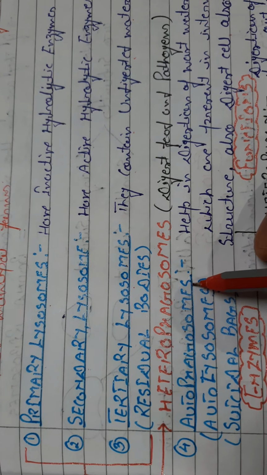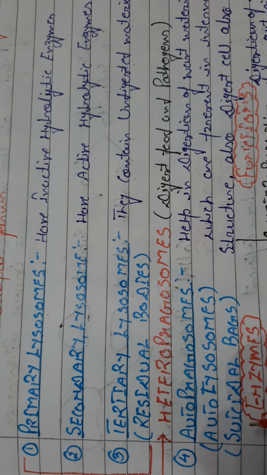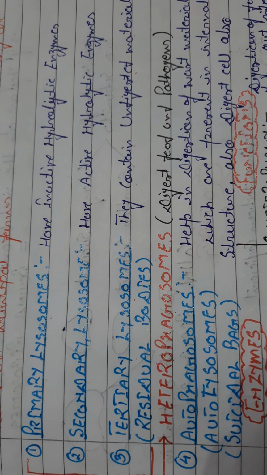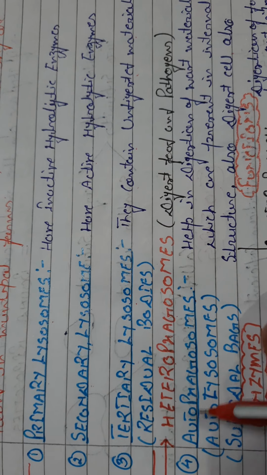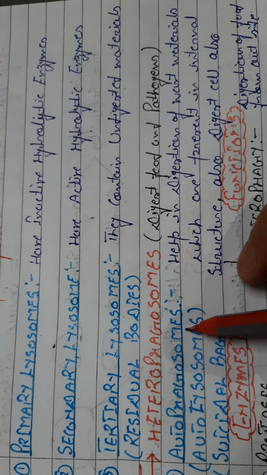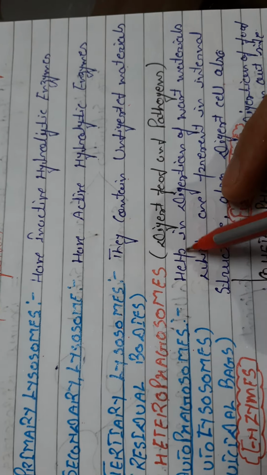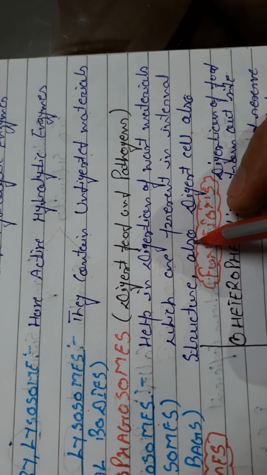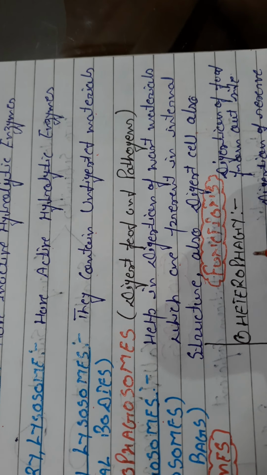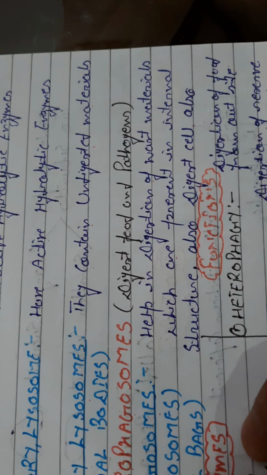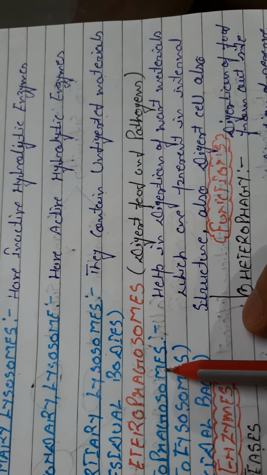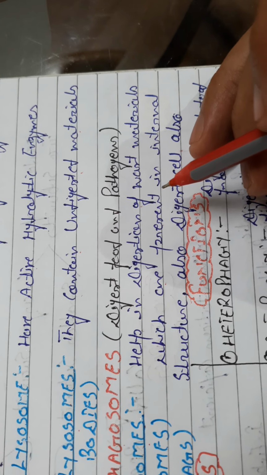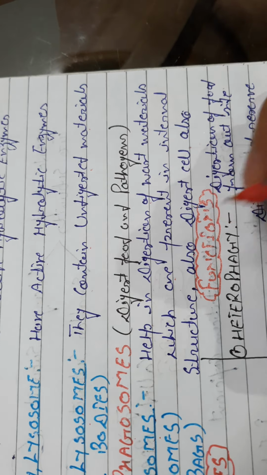What is the meaning of autophagosome? Autophagosome is also known as autolysosome and suicidal bag. Basically, the autophagosome is known as the suicidal bag. What is the main work of the autophagosome? This type of lysosome helps in digestion of waste material present in the internal structure, and also digests the cell itself. It means these autophagosomes play a very important role in digesting different types of internal material present in the inner part of the cell.